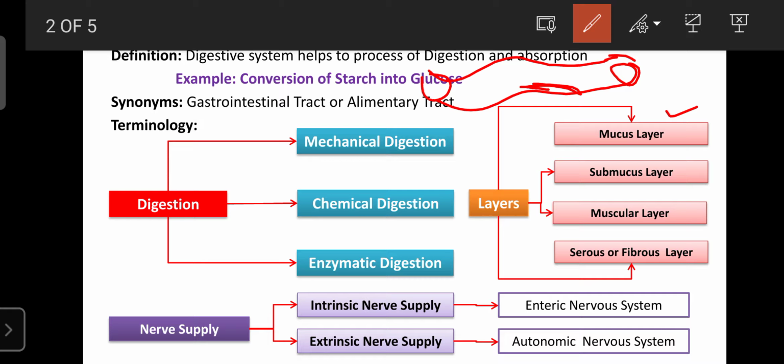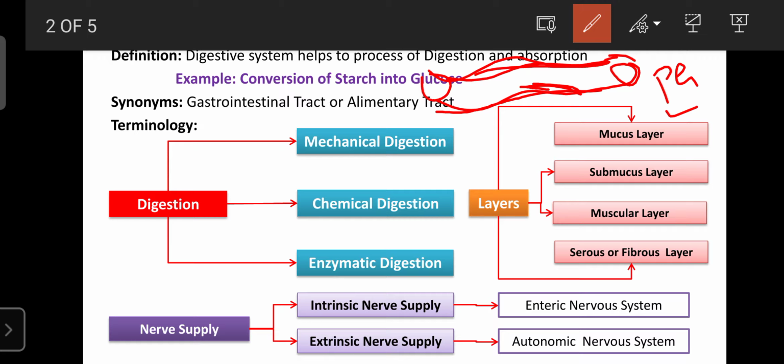It is the first layer of the GIT tract, and this mucus layer is made up of prostaglandin. That is one of the local autacoids known as prostaglandins. This prostaglandin, along with mucin or secretion, forms one layer around the GIT known as the mucus layer, and the mucus layer is the protective layer for the GIT.